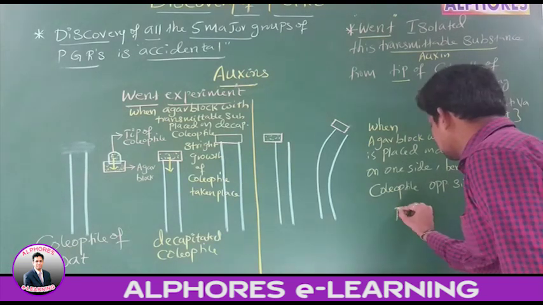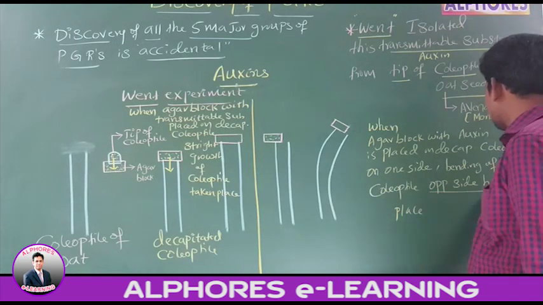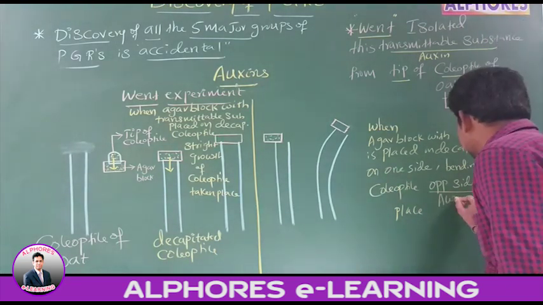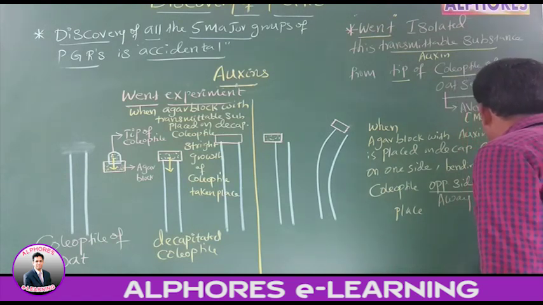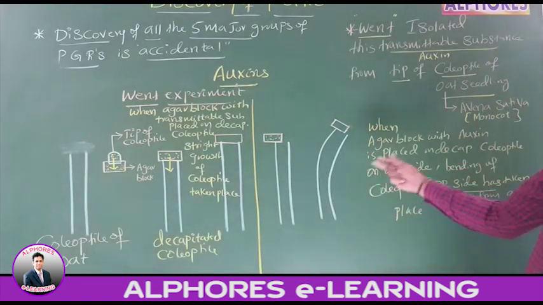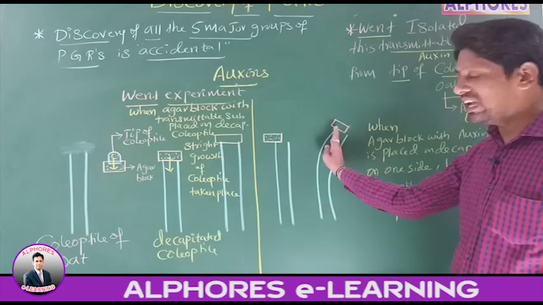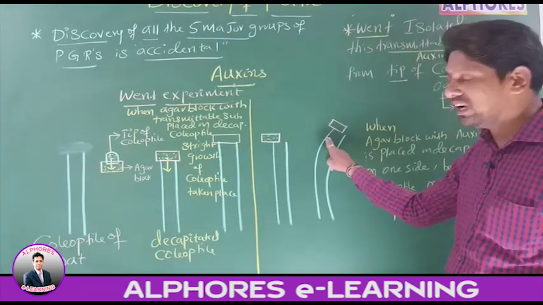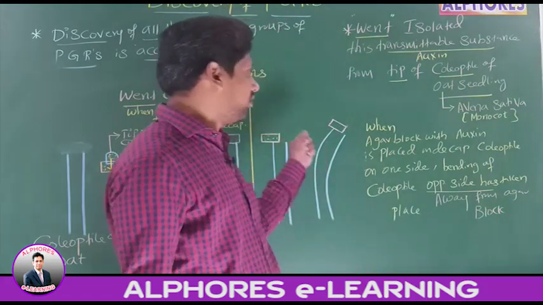It means this bending is towards agar block or away from agar block? Away from agar block. See this diagram. Agar block is placed on this side, yes or no? Whereas bending has taken place away from agar block. It has taken place opposite to the side on which agar block was placed.